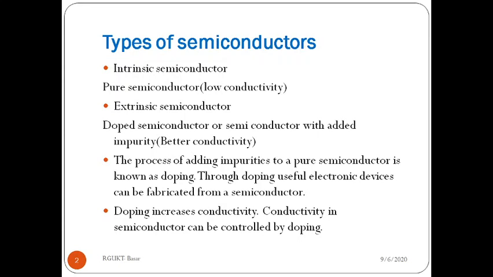The process of adding impurities to a pure semiconductor is known as doping. Through doping, useful electron devices can be fabricated from a semiconductor. This doping process increases the conductivity. Conductivity in a semiconductor can be controlled by the doping process.